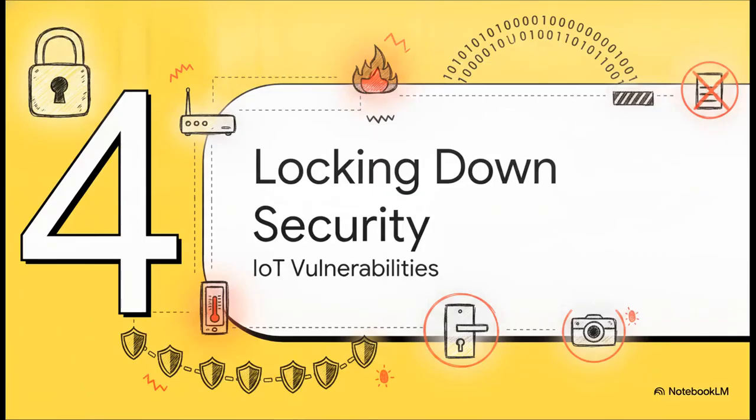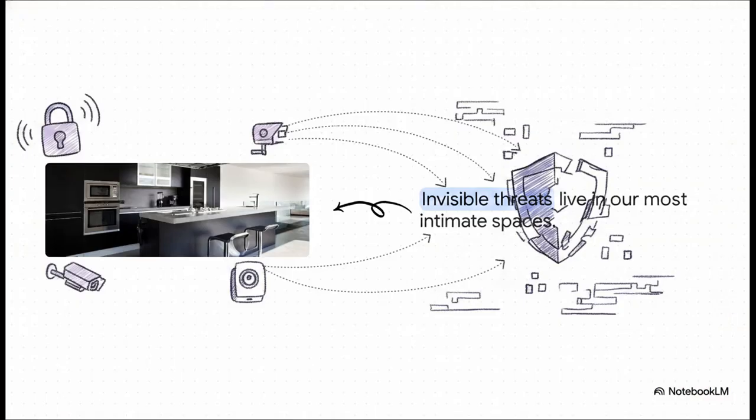Let's shift gears a bit. Section 4. Locking down IoT security. Transitioning away from physical interference, we really have to talk about cybersecurity. And look, when we talk about smart home vulnerabilities, the stakes are incredibly high. We're not just talking about your wireless printer glitching out and ruining a document. We are talking about invisible threats living in our most intimate spaces. Compromised smart locks, alarm systems, and sensors directly affect the physical safety of our very own kitchens, our living rooms, and our front doors. We always have to ground these complex cryptography concepts in that very real, everyday reality.